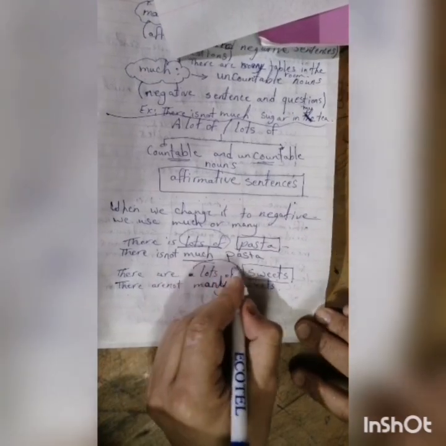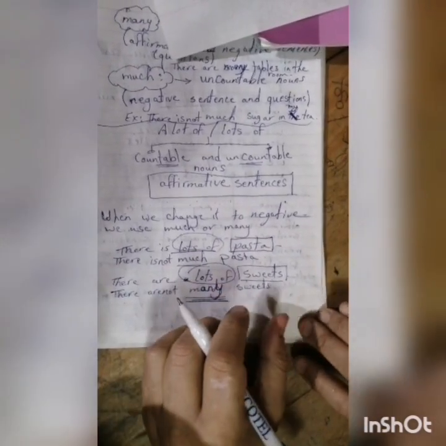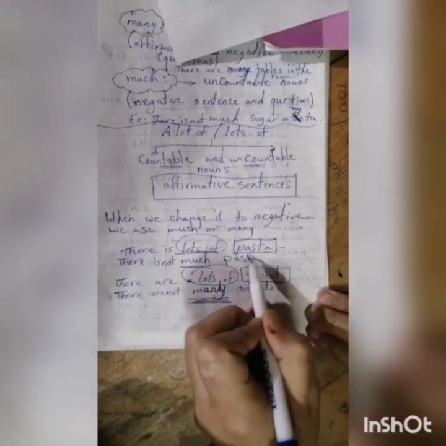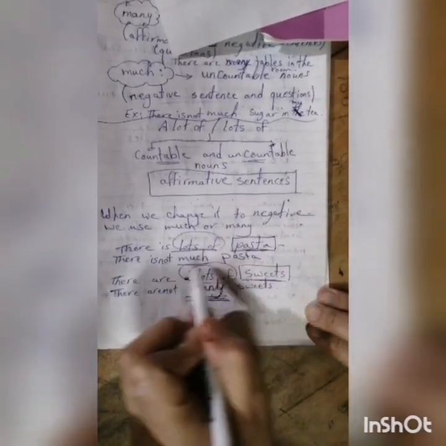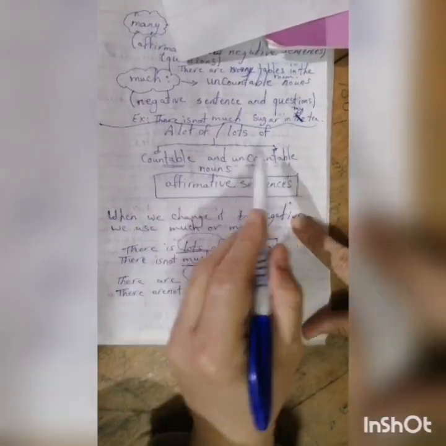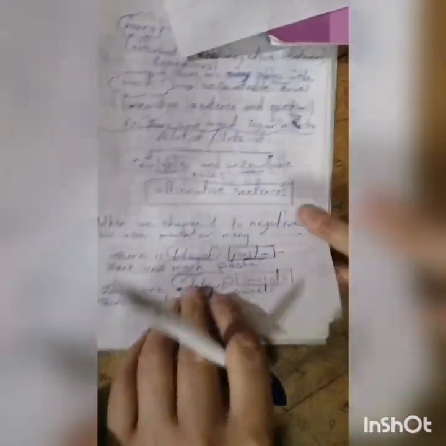I change lots of or a lot of into many. So to make it negative, if it is countable, like sweets, I change it into many. If it is uncountable, like pasta, I change it into much. This is how we talk about much and many, a lot of and lots of, and how we make them negative using much and many.